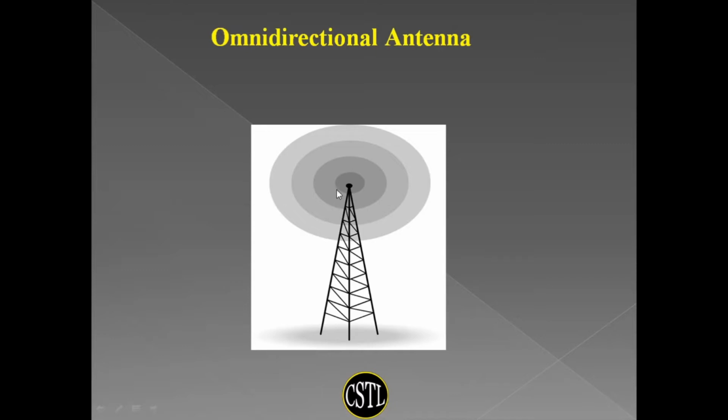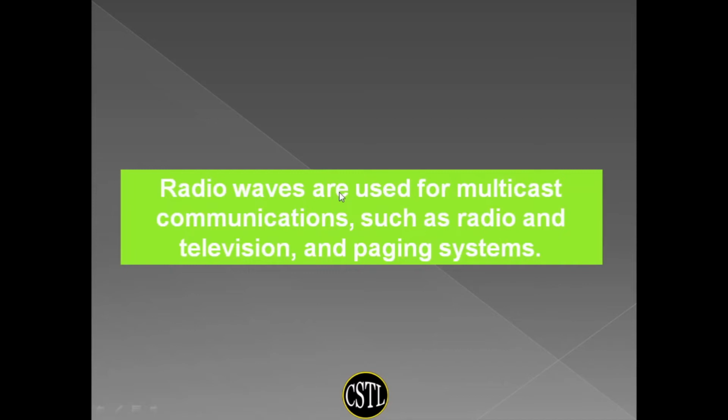So what is the advantage of this penetration property of the radio wave? The advantage is that there is no need for sender or receiver to face each other directly. But what is the disadvantage? The disadvantage is that two signals can interfere with each other. For example, there is a sender and receiver, we are getting a signal. There is another sender and receiver, they can penetrate each other. Even if one is from outside the room and one is inside the room, they can interfere with each other. This is the disadvantage. So radio waves are used for multicast communication such as radio and television and paging systems, as I have already told.